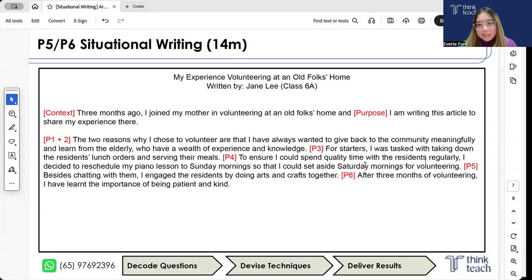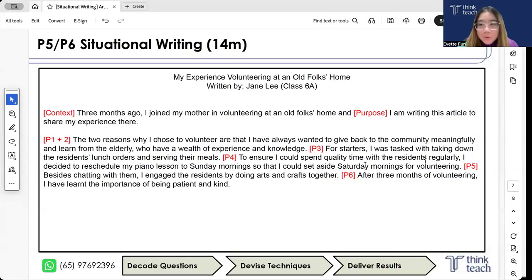Point three, you were tasked with taking down the residents' lunch orders and serving their meals. Point four, to ensure I can spend quality time with the residents regularly, I decided to reschedule my piano lesson to Sunday mornings so that I could set aside Saturday mornings for volunteering.